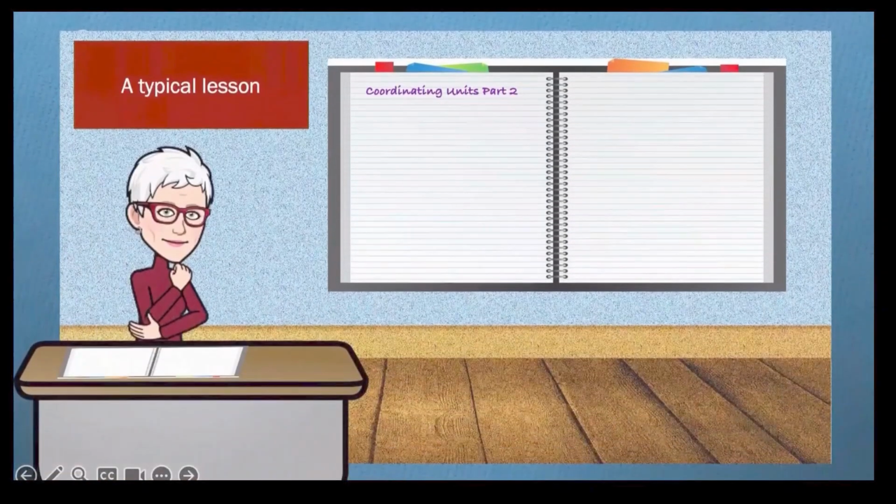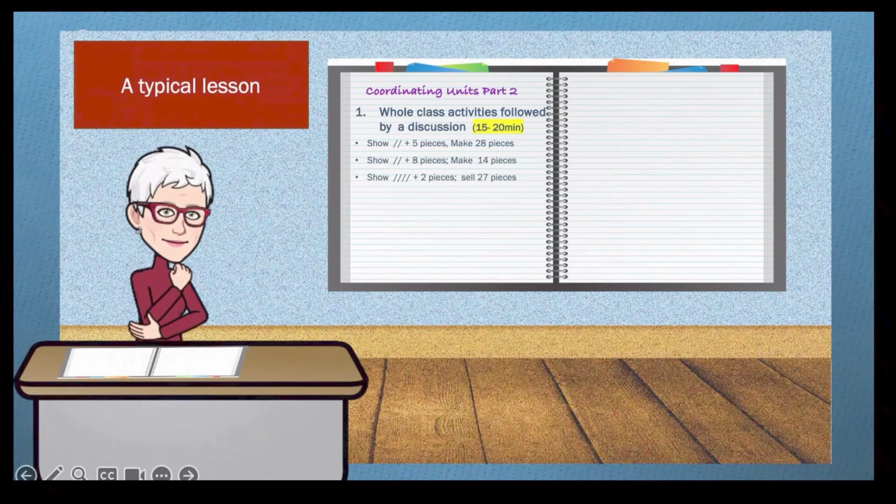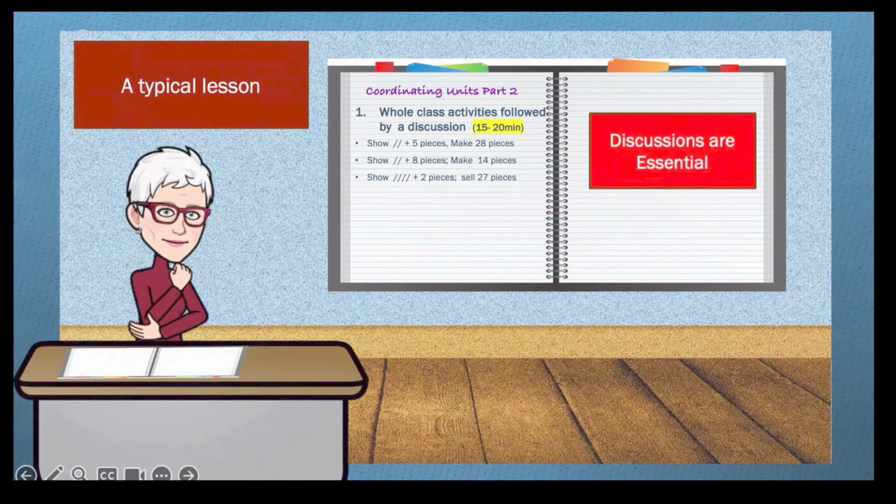Here we show a typical lesson in part 2 of the coordinating units sequence. Typically, the lesson begins with whole class work in which the teacher poses tasks one at a time that the children solve and discuss. Thorough discussions are essential, and as a result, this part of the lesson often takes up to 20 minutes, even if only 2 or 3 tasks are used. As we have already discussed, the nature of the initial whole class activity progresses over time, from tasks where children reason by using the cubes to those where they reason without using the cubes.